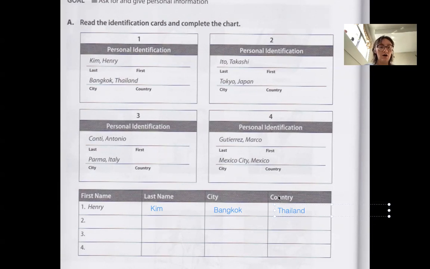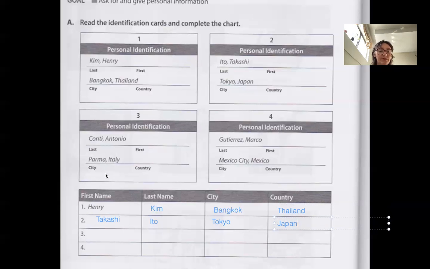Okay. All right. Now let's do the next one. So the last name is Ito, right? So we'll write that down, Ito. And the first name is Takashi, right? Takashi. Now the city, it says, is Tokyo. So let's write that, Tokyo. And the country is Japan. Japan. Okay, now number 3, let's look.